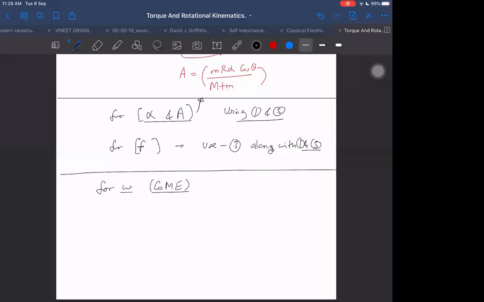Conservation of mechanical energy equation will be something like this. Let us write it down. Let us say it falls from height h. So I can say mgh potential energy lost, and that will convert into kinetic energy. Kinetic energy will be written this way.